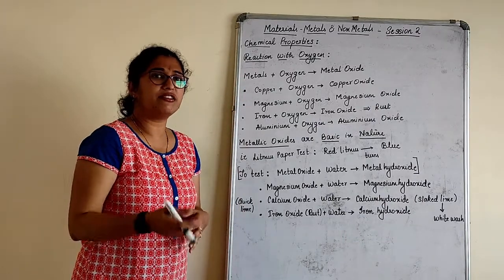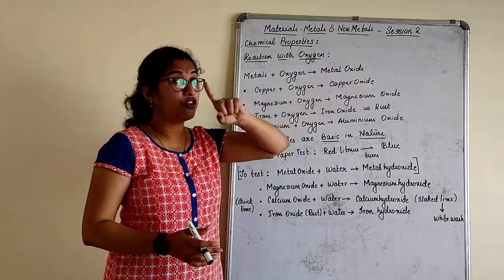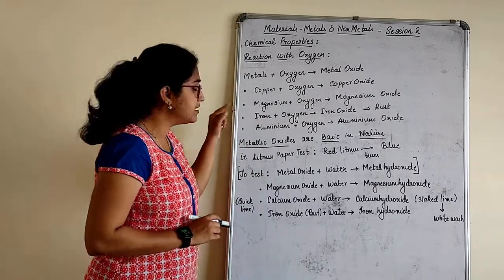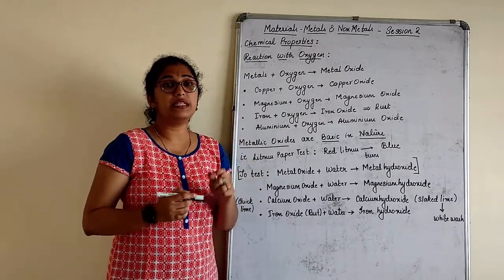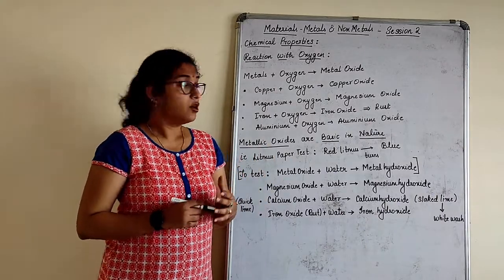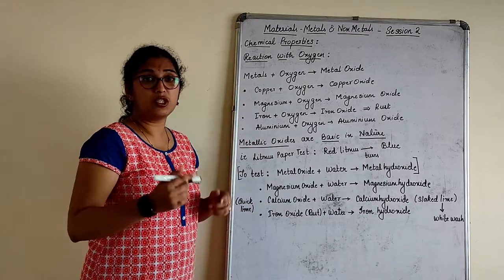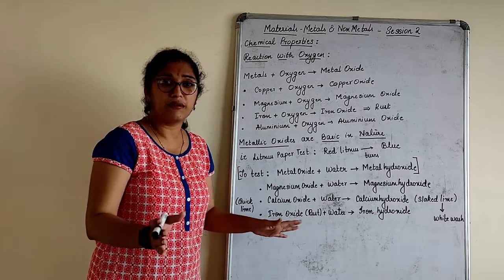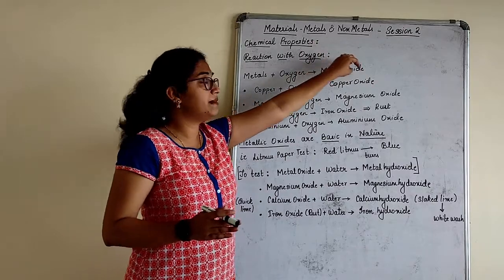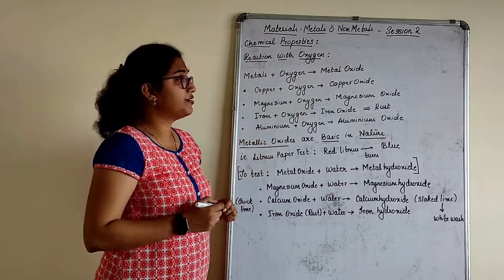Take any metal, children. Your work becomes very simple here because you are writing the word equation, not the formula. Any random metal given to you. I have not written zinc. If I ask you, what happens when zinc reacts with oxygen? What should be your answer? Zinc oxide. What happens when iron, magnesium, sodium reacts with oxygen? Your answer should be sodium oxide. Remember that. Metal oxide. Put the name of the metal and just write oxide against it, as a suffix, right?